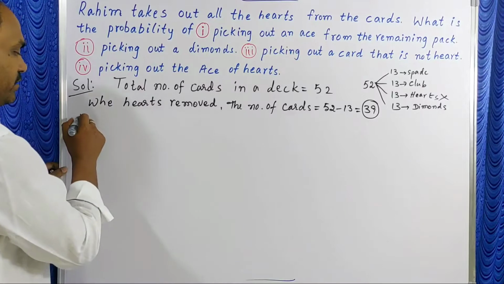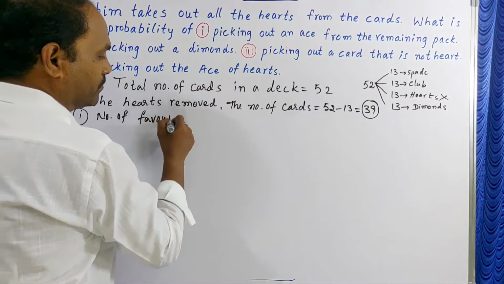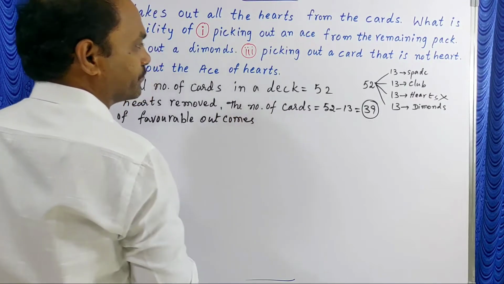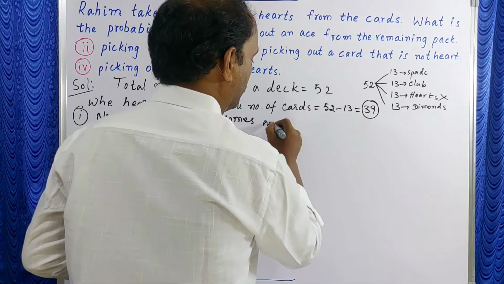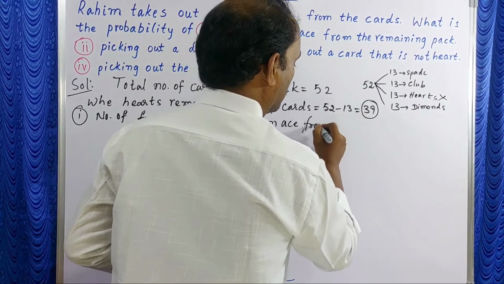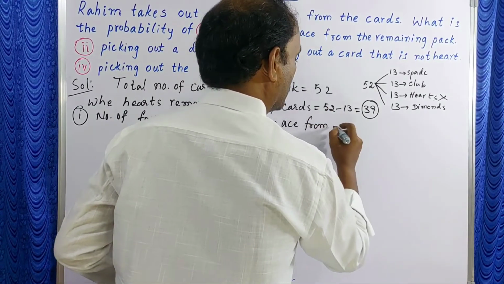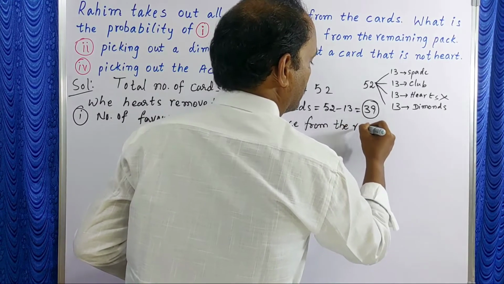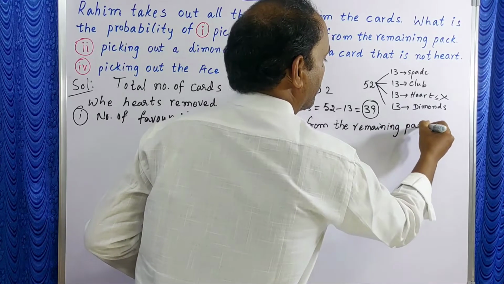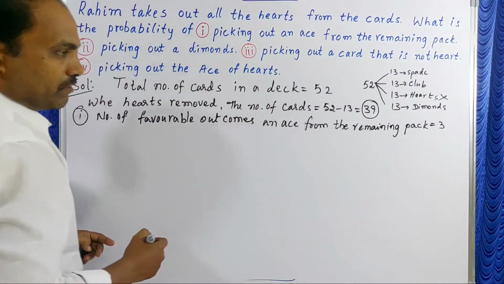So, question number 1: the number of favorable outcomes, an ace from the remaining pack, is equal to 3.